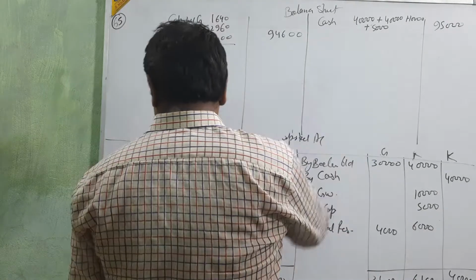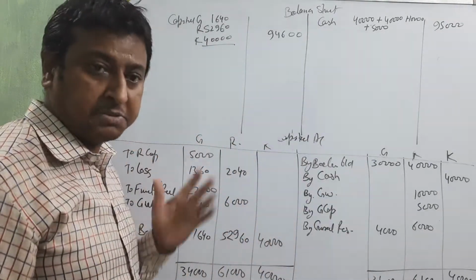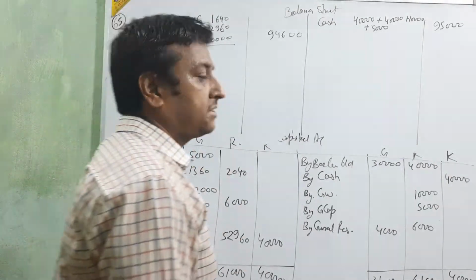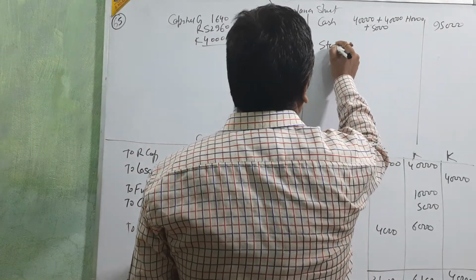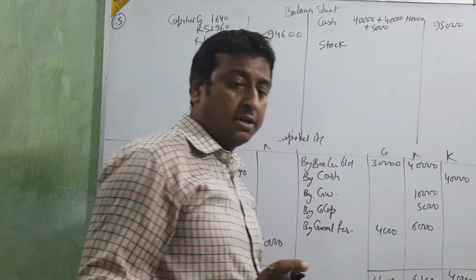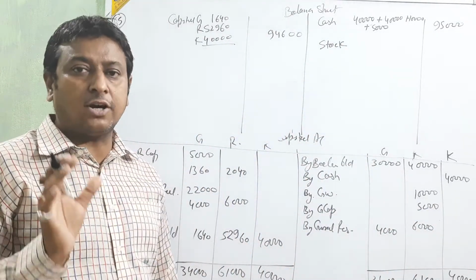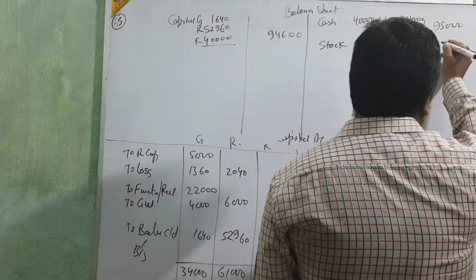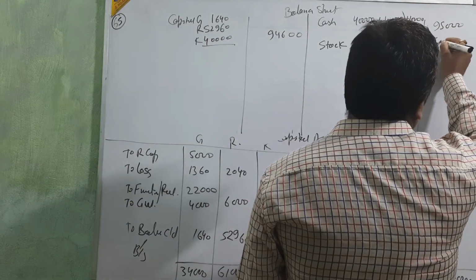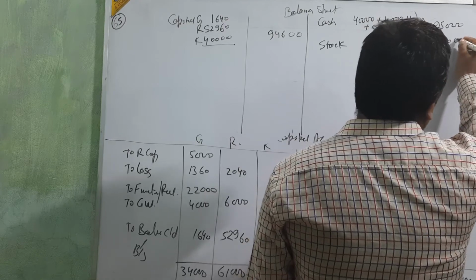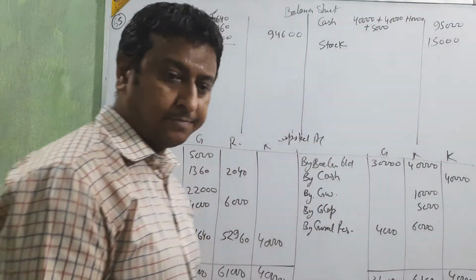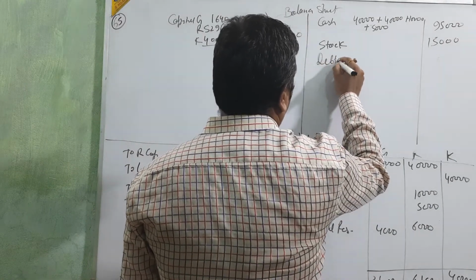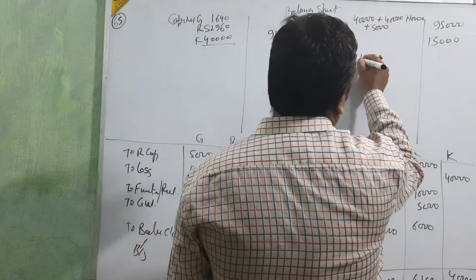Furniture. Furniture taken by the partner. It means finished. Furniture taken by the partner, beta, na. G taking, then finished. Next. Stock. Any change in stock? Anything told about the stock in revaluation, beta? Nothing. Then go for amount 15,000. Okay, next. Sundry debtors. That amount is 12,000.